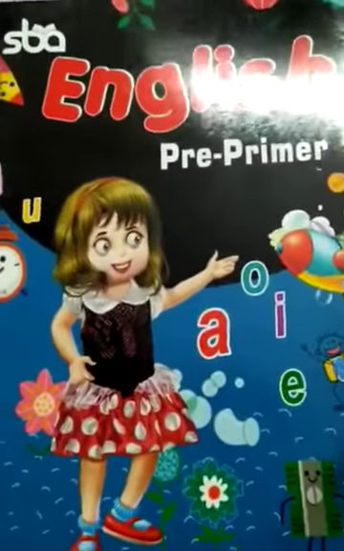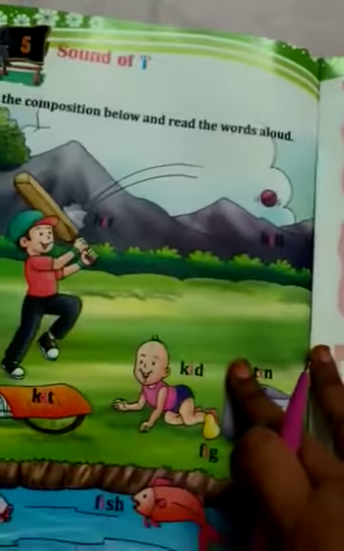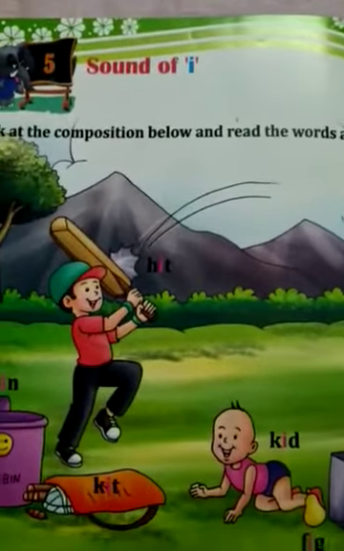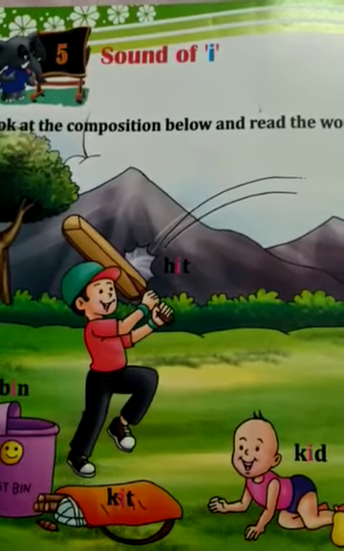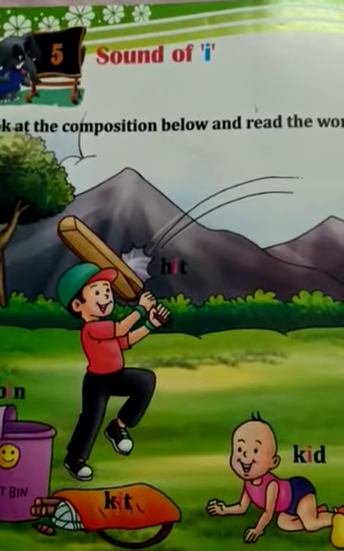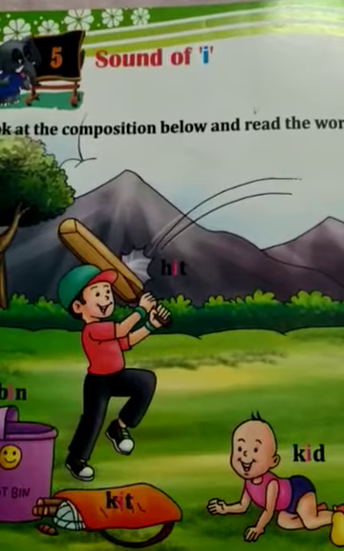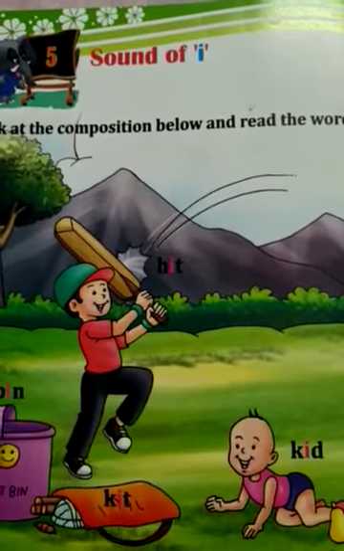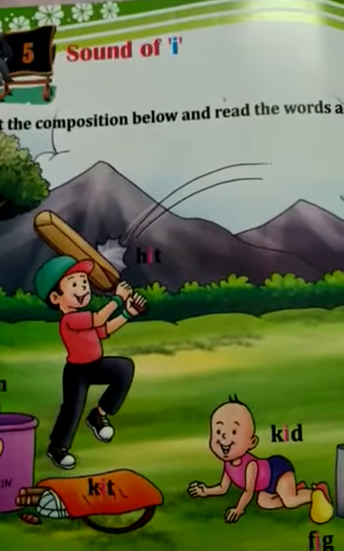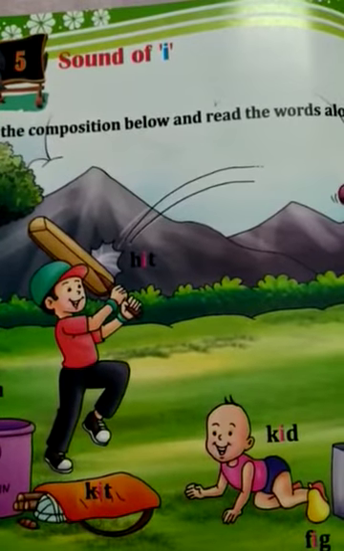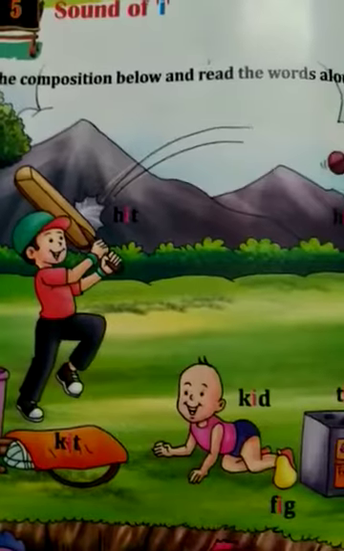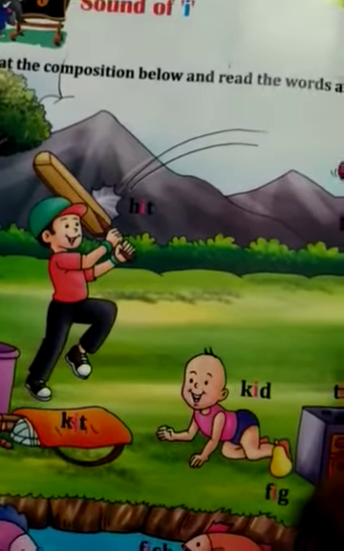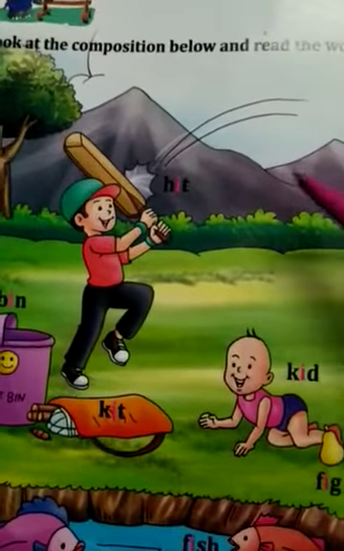In your English pre-primer book, we will read Sound of I, chapter number 5. In our previous video, we learned about the vowel sounds A and E. We are continuously reading about the vowel sounds A, E, I, O, U. A and E we have already studied, and today we will start the sound of I. How to pronounce the sound of I? Let's see.